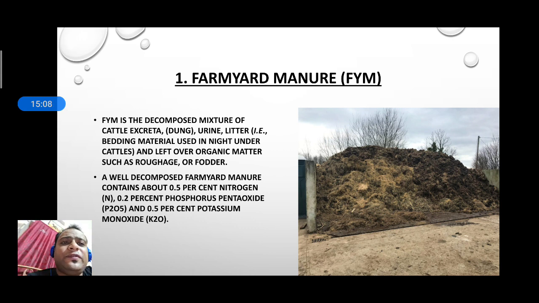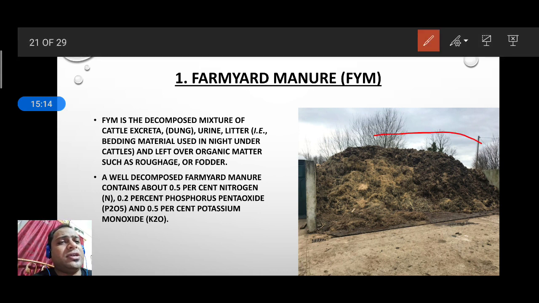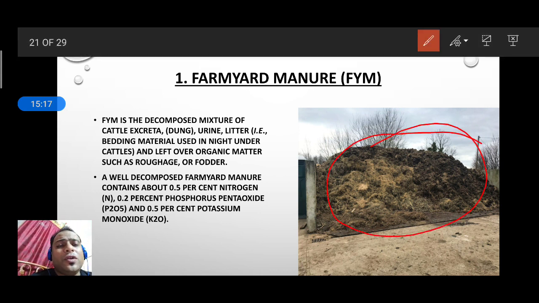So first is the farmyard manure. What do you mean by farmyard manure? As you can see in this picture, this is the bed of the farmyard manure. Here the farmers decompose a mixture of cattle excreta like gobar, urine, litter used as bedding material under the cattle at night, and leftover organic matter such as roughage and fodder.